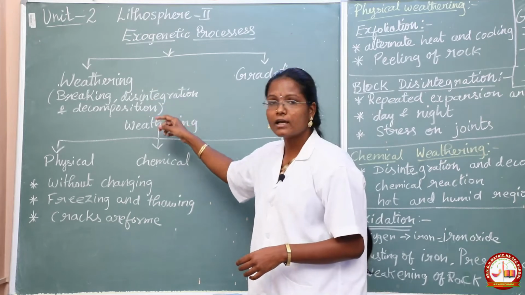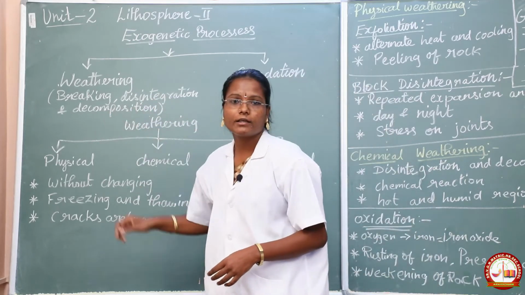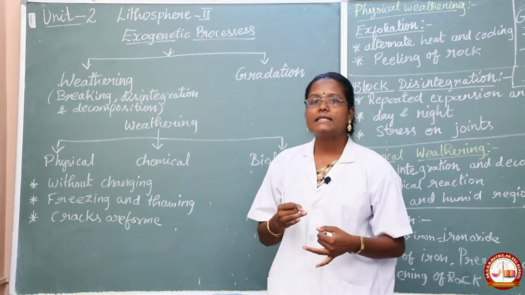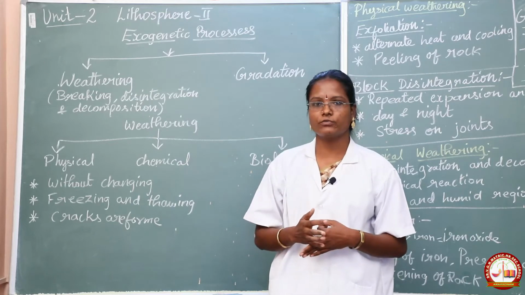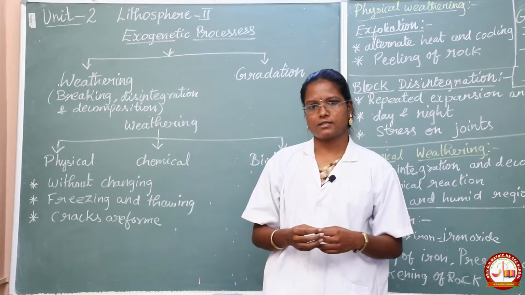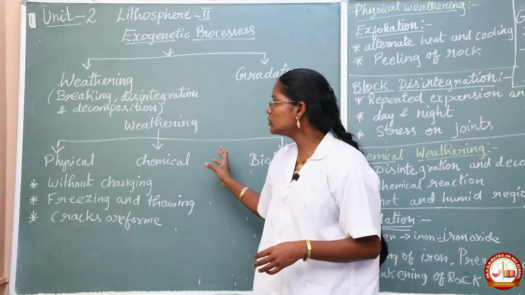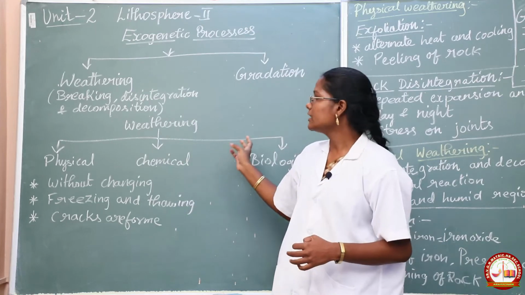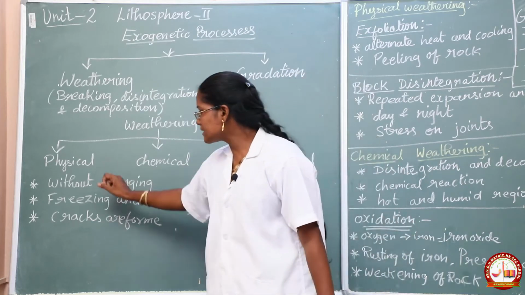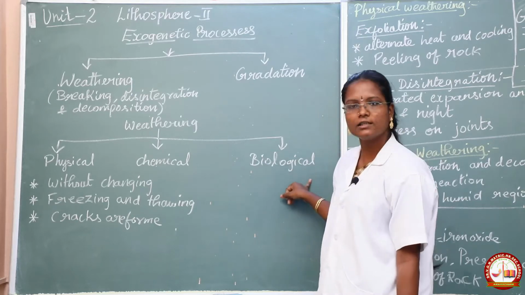One is weathering, another one is gradation. So first we are going to see about weathering. What is meant by weathering? The breaking down, disintegration or decomposition of the rock materials on the earth crust is called weathering. Okay, so weathering is classified into three different types. It is not the same in all categories, so it has three types: physical weathering, chemical weathering, and biological weathering.